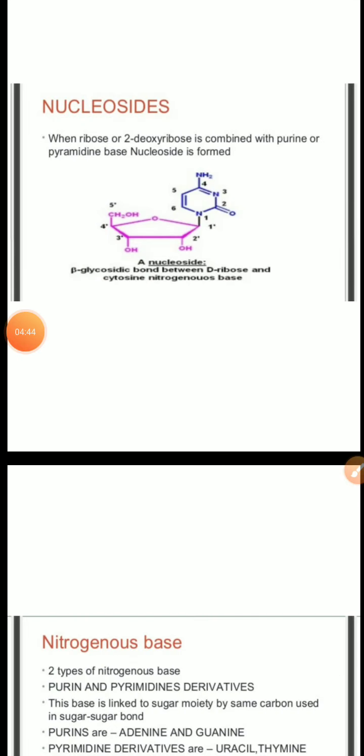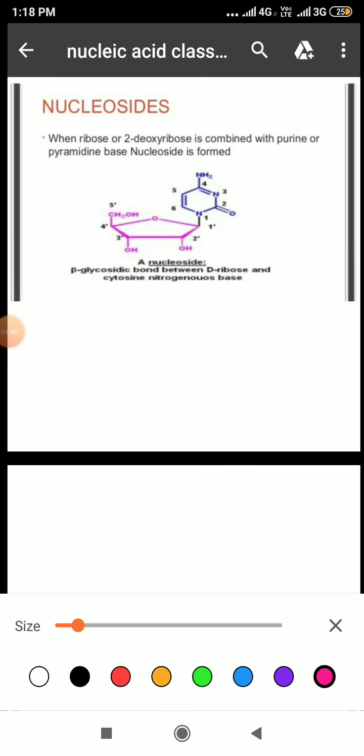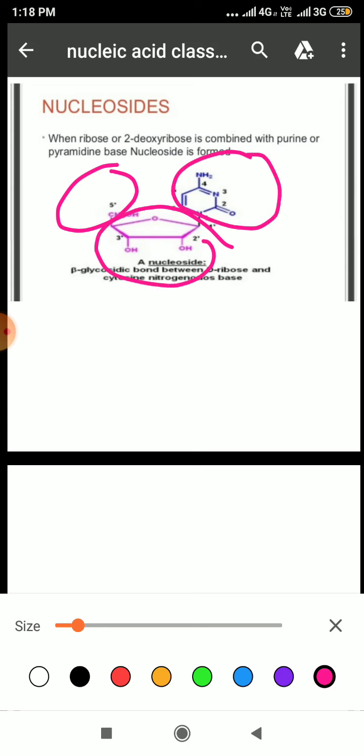And one more term is there, students, that is nucleoside. When a nucleotide doesn't contain phosphate, at that time it is known as a nucleoside. It contains sugar and a nitrogenous base, but it doesn't contain phosphate, so at that time it is known as a nucleoside.